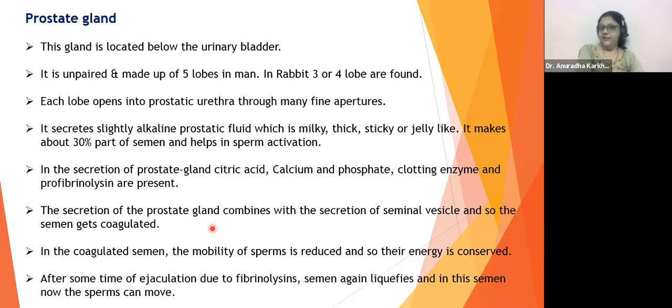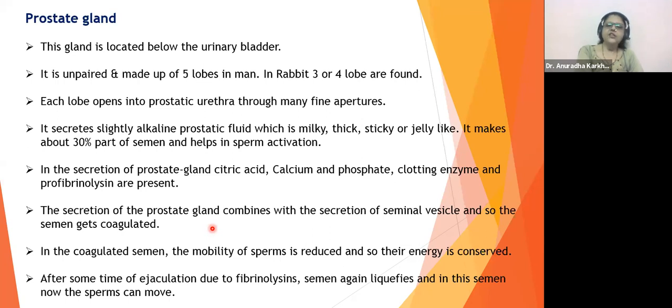When I teach you fertilization events, at that time I'll tell you in detail what the time span is, how fast or how slow, for how many days the semen is going to be activated, for how many days the egg is going to remain alive or viable. I'll tell about it in the third part of this chapter, that is fertilization. So this chapter is divided into three parts: male reproductive structure, female reproductive structure, and fertilization and post-fertilization events clubbed together. Okay, fine. So I hope you all have understood this.